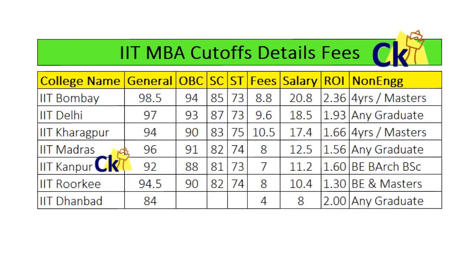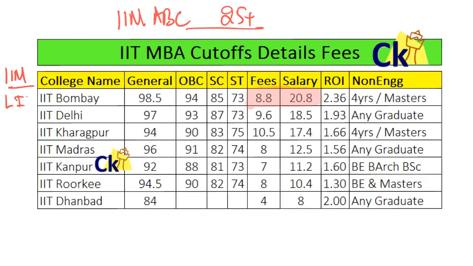Now IIM ABC average salary is touching 25 lakh plus. But if I look at IIT Bombay, the average is 20.8, but the fees are only 8.8. If you want me to compare, I can easily compare IIT Bombay with IIM Lucknow, IIM Indore, IIM Kozhikode.